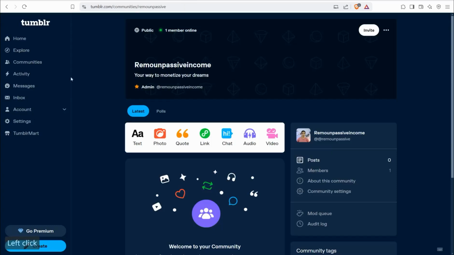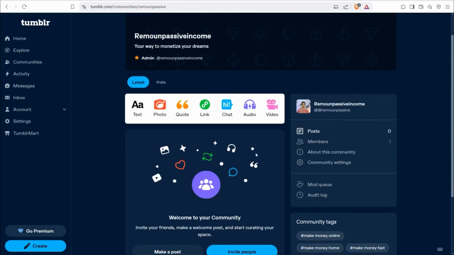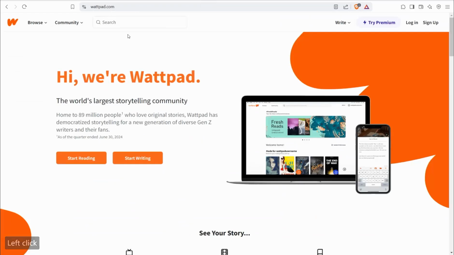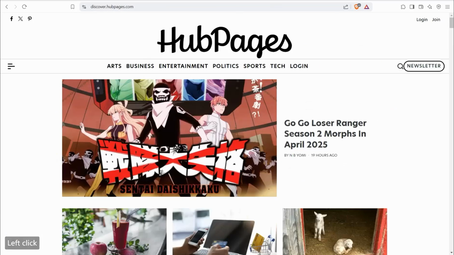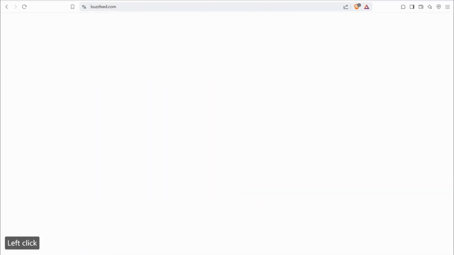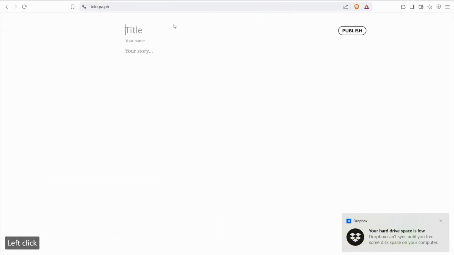And you can head over to tumblr.com to create your microblog or your community to post your articles and your stories. So here you can create your microblog and go to the text section where you can publish your article. And likewise on wattpad.com and HubPages and vocal.media, BuzzFeed, or even telegra.ph, and more and more.